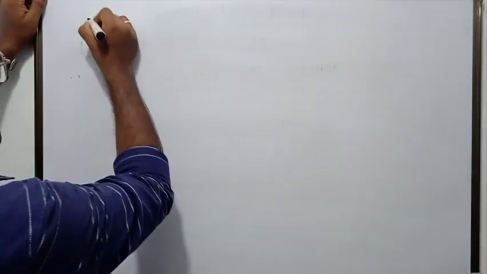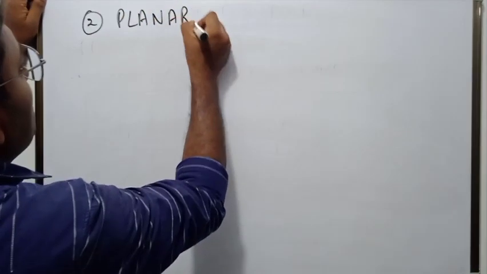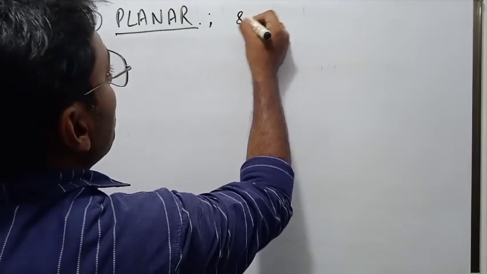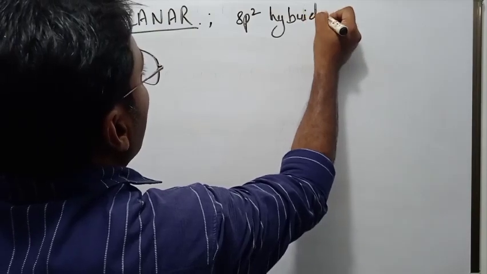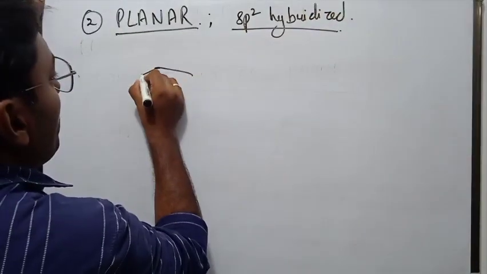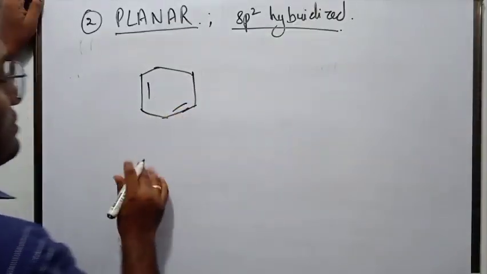It should be planar, and all carbon atoms of the ring should be sp2 hybridized. So let me draw one molecule.